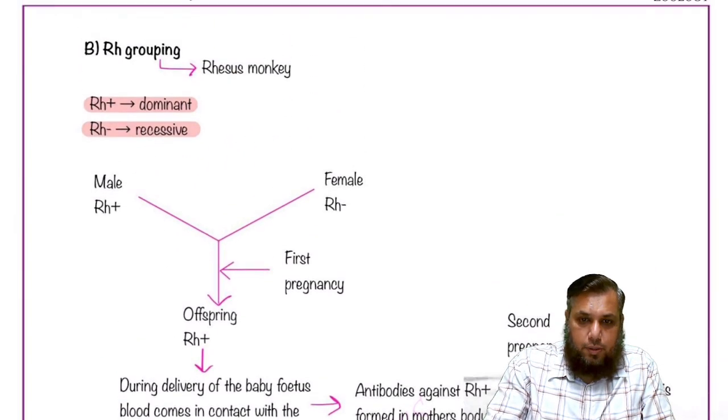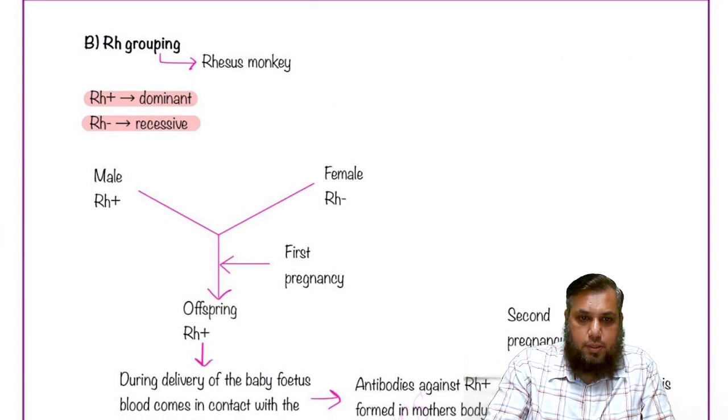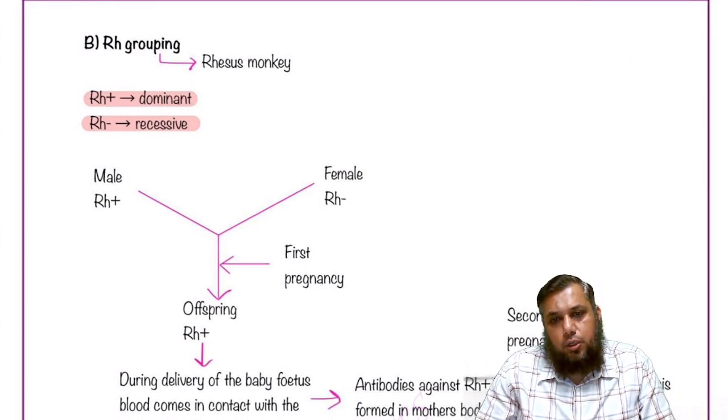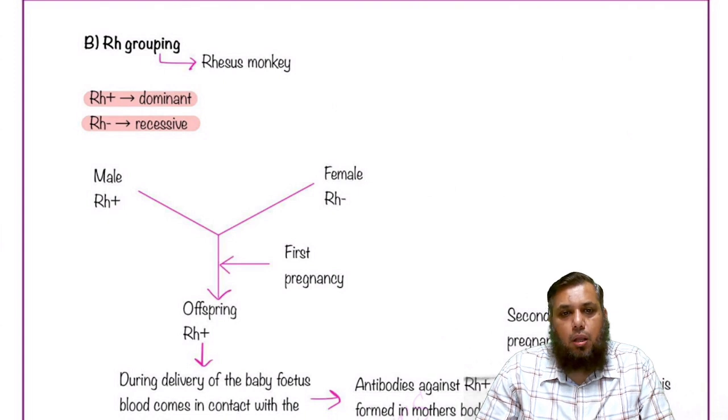During the first pregnancy, there is going to be a tissue called the placenta, the organ that is placenta. And due to the placenta, there is no mixing of the fetal and the maternal blood. As a result, the mother's immune system does not know that the baby who is developing is Rh positive. इसीलिए फर्स्ट प्रेगनेंसी काफी सेफ होती है, क्योंकि यहाँ पे मम्मी की इम्यून सिस्टम को पता ही नहीं है कि द बेबी दैट इज डेवलपिंग इन हर इज आरएच पॉजिटिव.